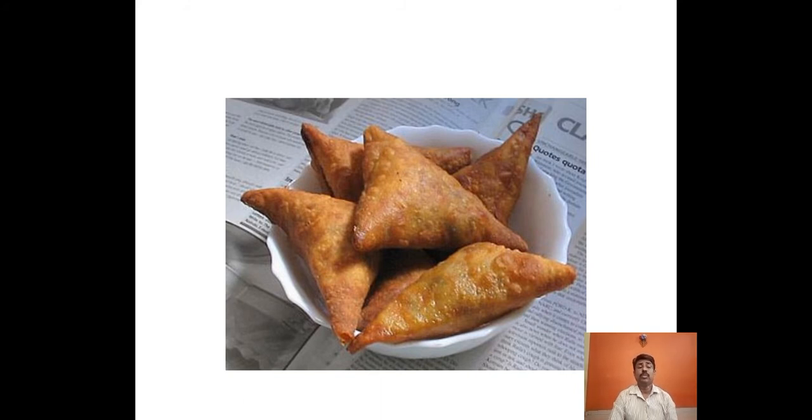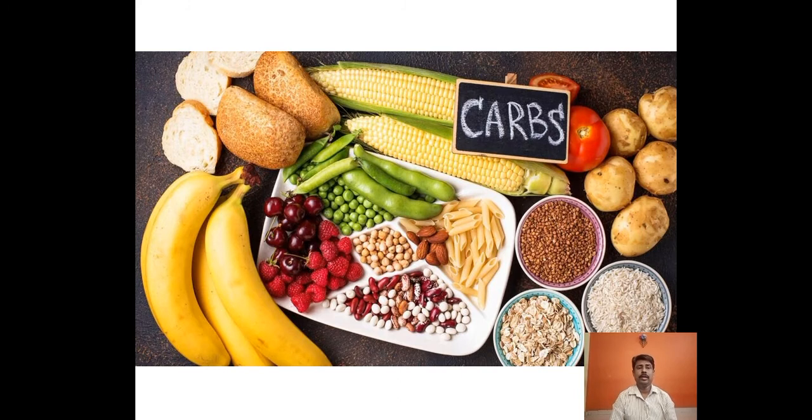So broadly, biochemically, there are types of biomolecules called carbohydrates, lipids, proteins, and one more, that is called nucleic acid. So four biomolecules are there: carbohydrate, lipid, protein, and nucleic acids such as DNA and RNA. Now our focus is on carbohydrates.